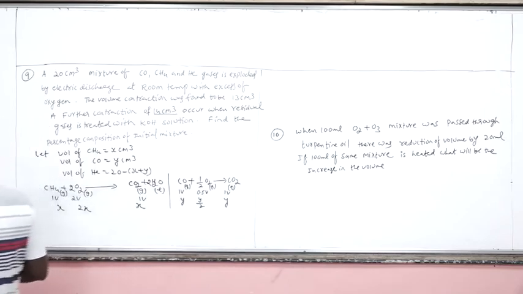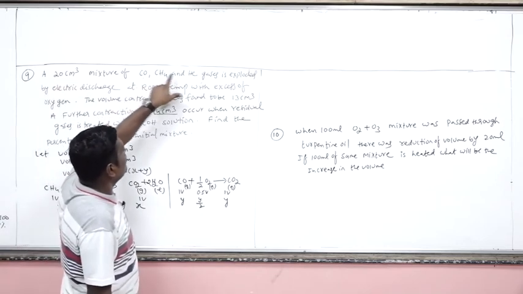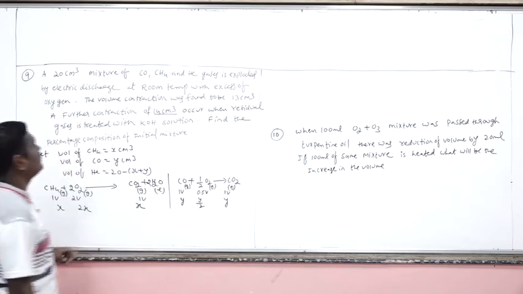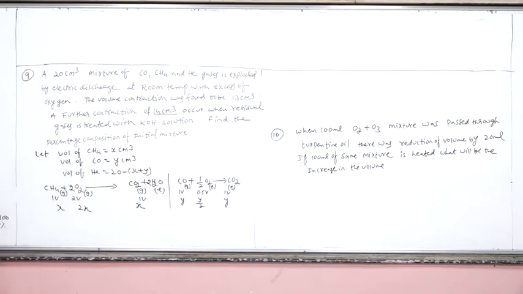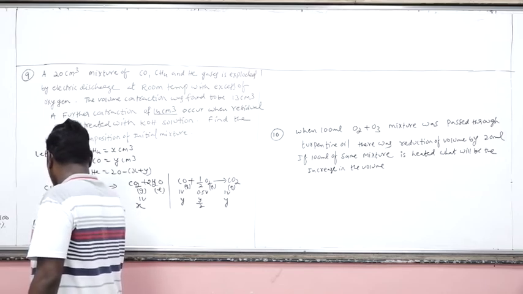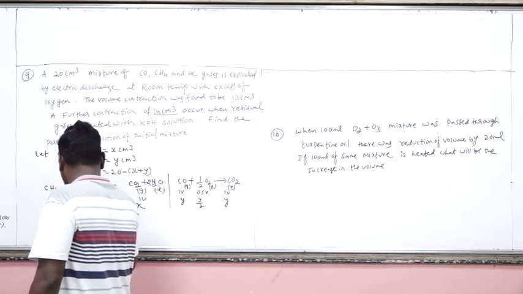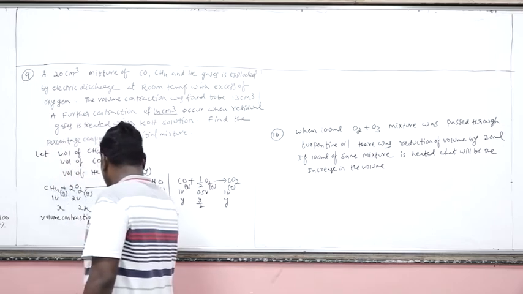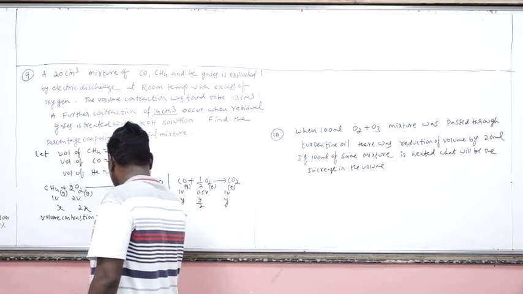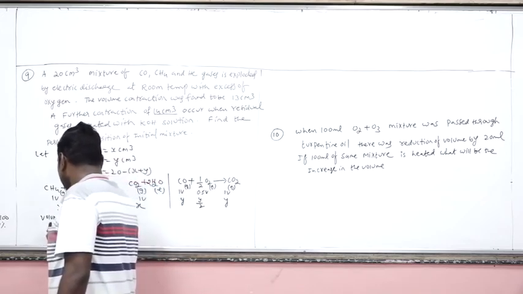Now, read the question once again. 20 centimeter cube of a mixture of methane, carbon monoxide, helium gases was allowed to explode. After that, volume contraction is 13 centimeters. What is the meaning of volume contraction? Volume contraction is the total volume of the gaseous reactants minus the total volume of the gaseous products. The volume contraction is equal to 13.